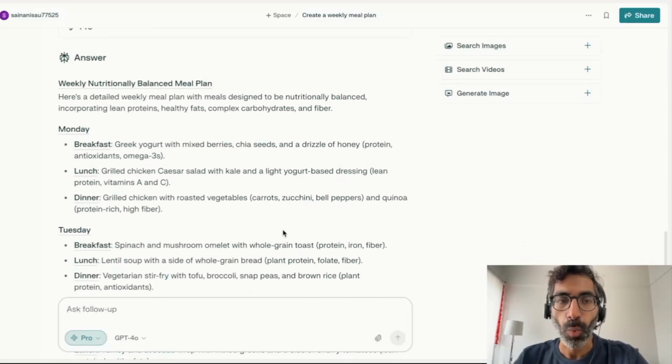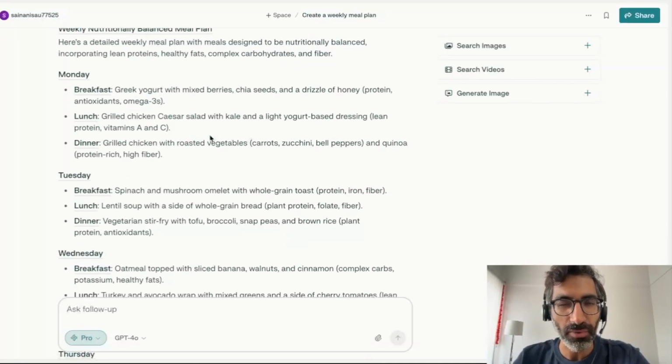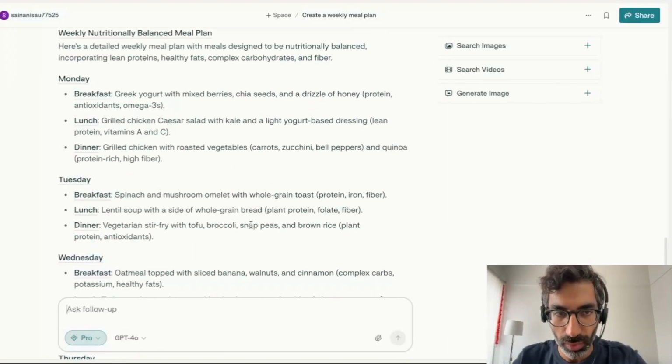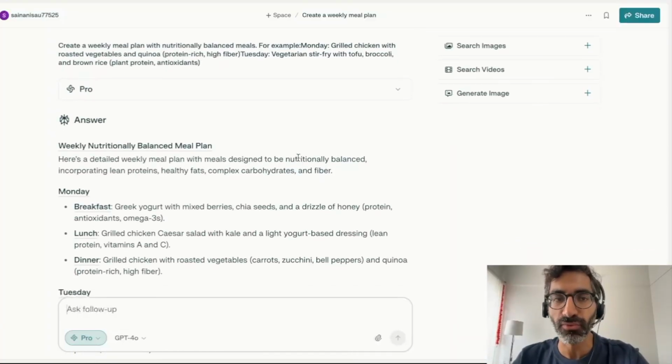And then when you see the result that Perplexity came up with, it's following a very similar format, right? So it's saying again Monday, Tuesday, Wednesday, and so on, breakfast, lunch and dinner, and then it says Greek yogurt with mixed berries, chia seeds and a drizzle of honey. In the brackets, as you can see, it's saying protein, antioxidants, omega-3s. So Perplexity is understanding and learning from the example that I've given and trying to come up with a response that suits the kind of information I'm looking for.